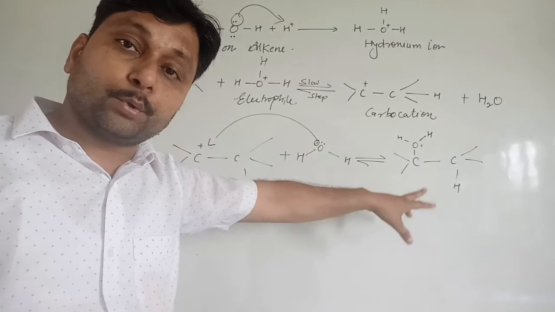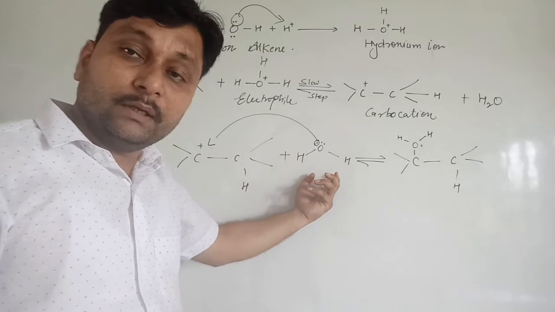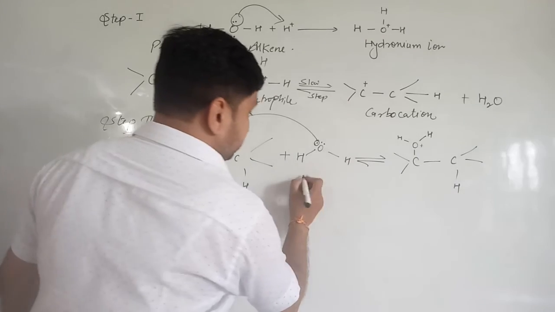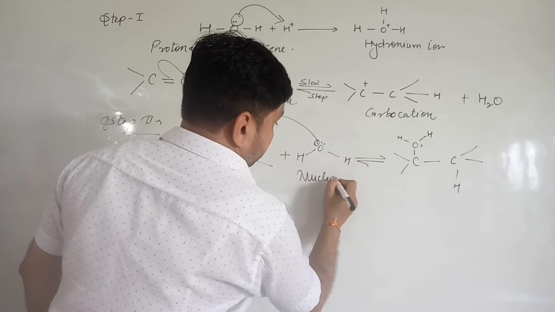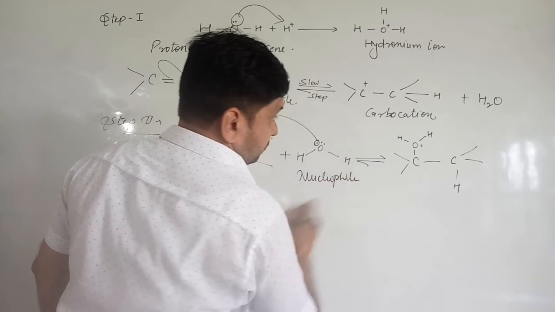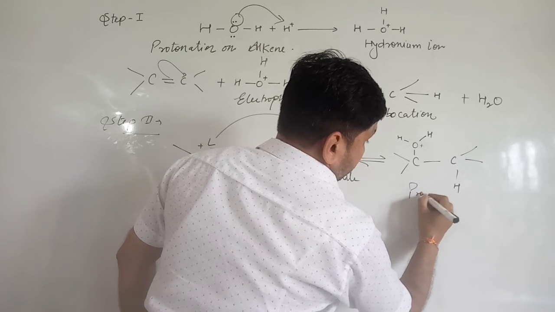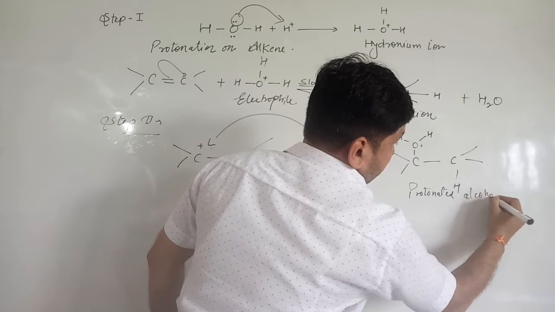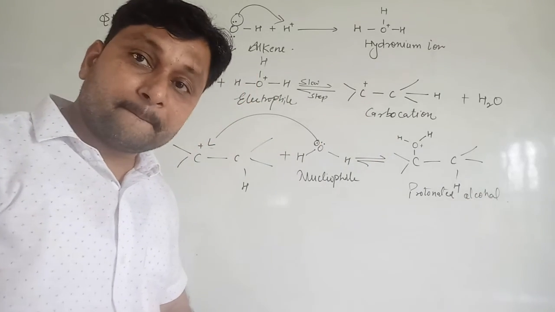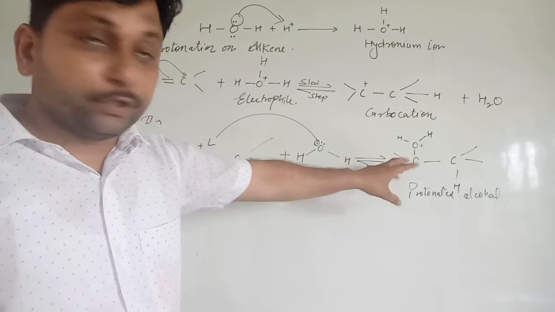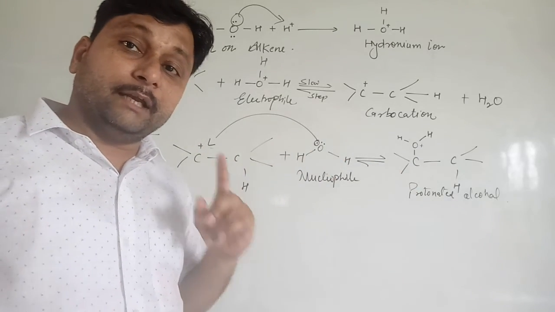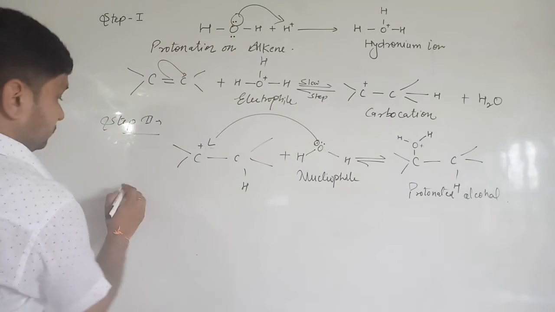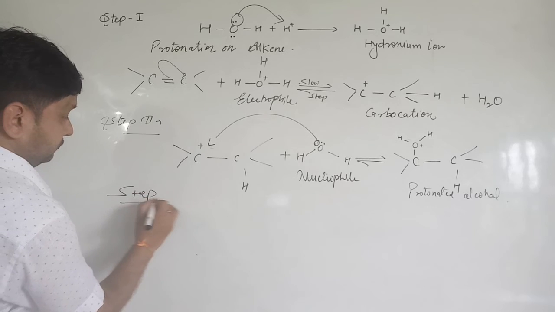This compound is known as protonated alcohol, and in this reaction this water molecule behaves as a nucleophile. Clear? Now this protonated alcohol in the third step eliminates the hydrogen ion, and that is known as deprotonation.